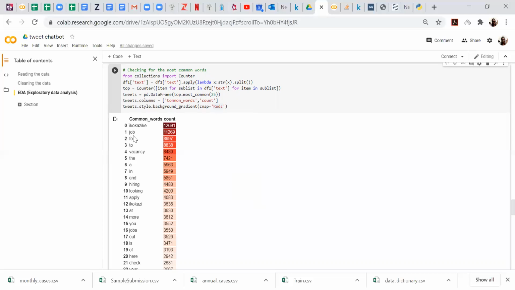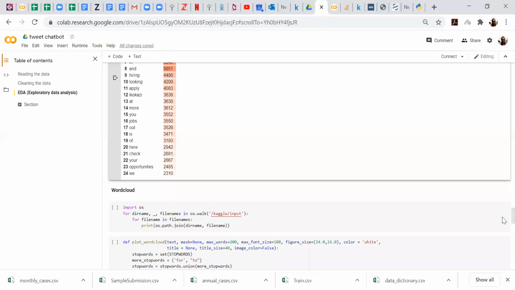But in my case here, I didn't see the need to remove stop words, because I pretty much got the main words like ikokazi, job, vacancy. So for me this is okay. Ideally, when you're trying to advertise a job, these are the words you want to go for, especially in a Kenyan forum: ikokazi, job, vacancy, hiring, apply, check. Those are the top 25 words.